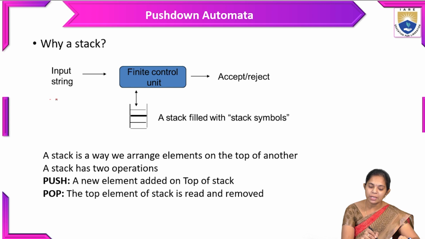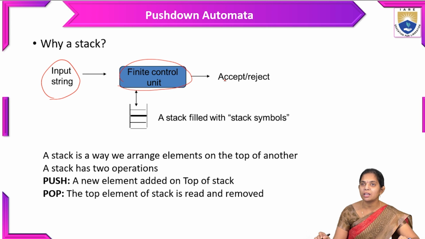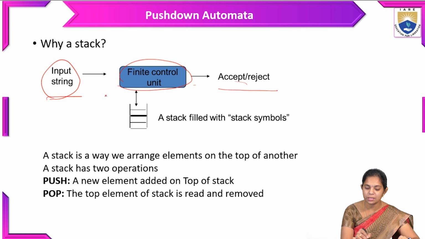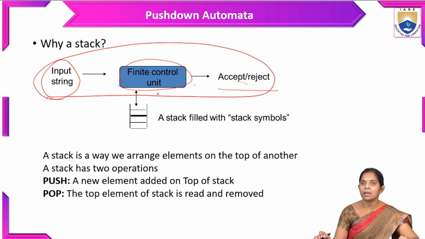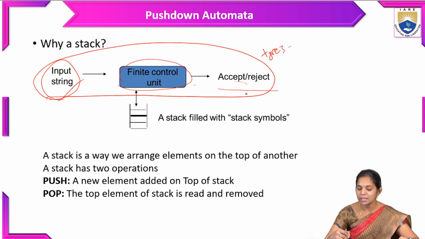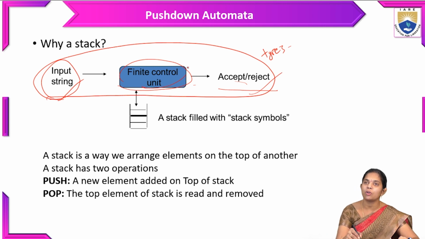When we give the input string to the finite control unit, we check whether the string is accepted or rejected. This entire thing is a finite automata, which comes under type 3. The type 3 grammar is accepted by the finite automata. We have a finite state machine, and we give the input string to it, and finally we get whether the string is accepted or rejected by this finite automata. So this is type 3.